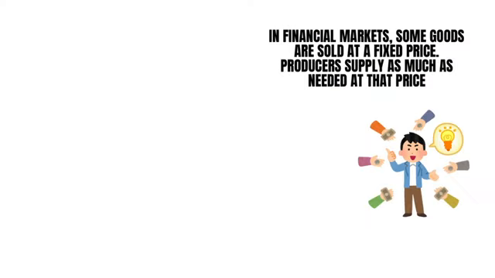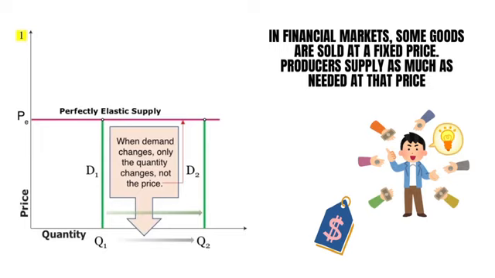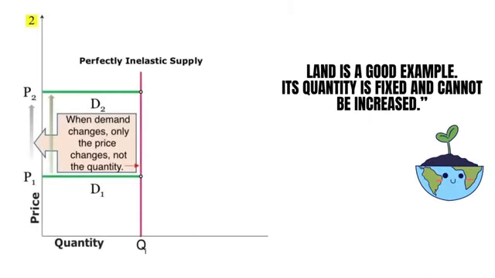Perfectly elastic supply means producers are willing to supply any quantity at one fixed price. Perfectly inelastic supply means quantity supplied is fixed and does not change no matter the price. In financial markets, some goods are sold at a fixed price. Producers supply as much as needed at that price. Land is a good example. Its quantity is fixed and cannot be increased.